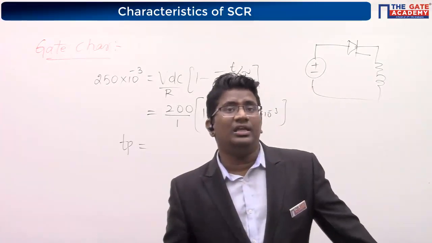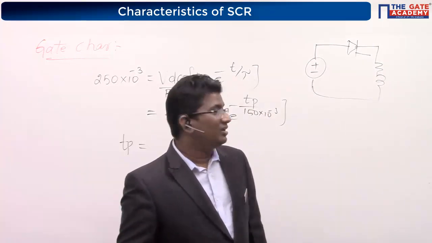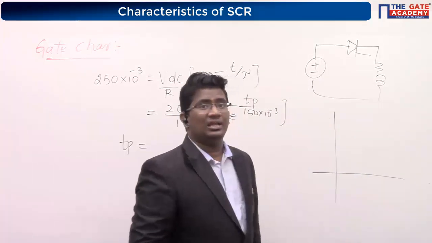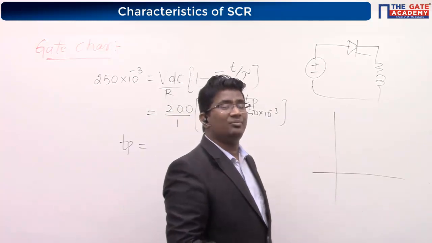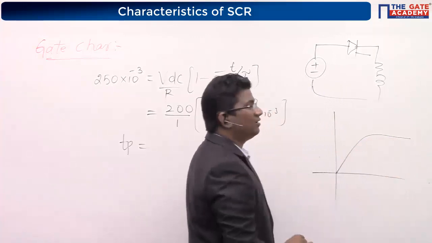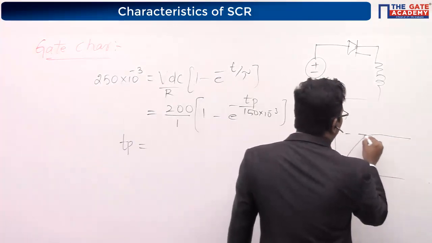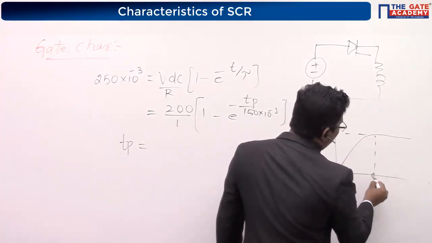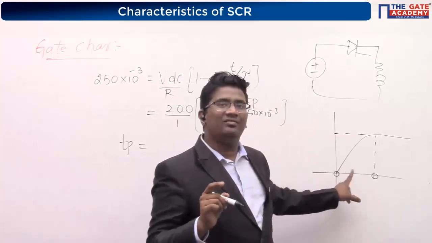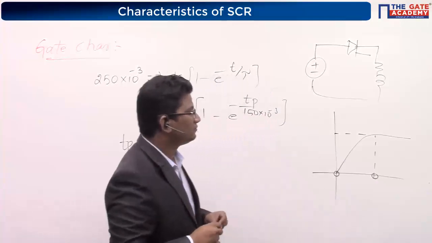If you draw the RL circuit transient behavior, under steady state you will get only a constant magnitude. From here to here, the inductor behavior will still be there. You have to consider that behavior also. Are you getting the point?